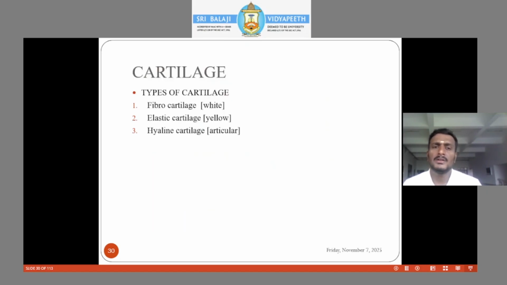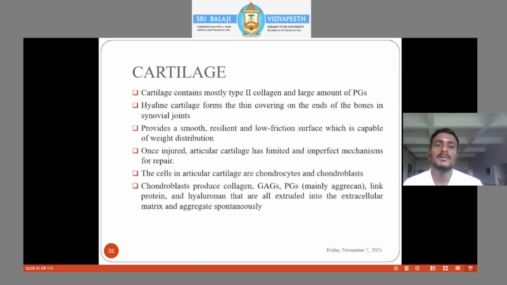Okay, right. Now coming to cartilage. The types of cartilage are fibrocartilage, elastic cartilage, and hyaline cartilage. They are differentiated based on the color represented. Cartilage is mostly type 2 collagen, because type 1 is tensile and type 2 is the primary restraint of compressive stresses. Cartilage is subjected to a greater amount of compression during weight bearing in all the joints.